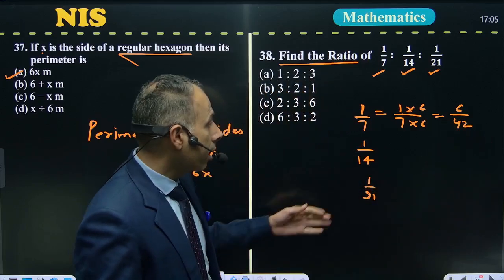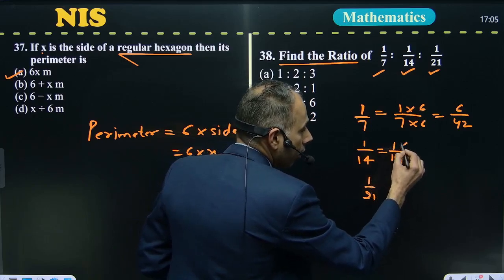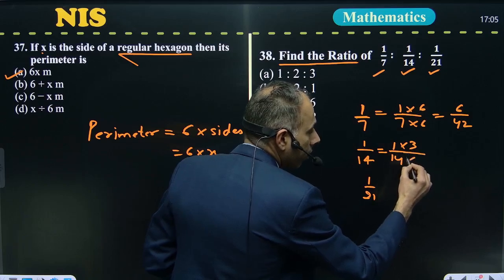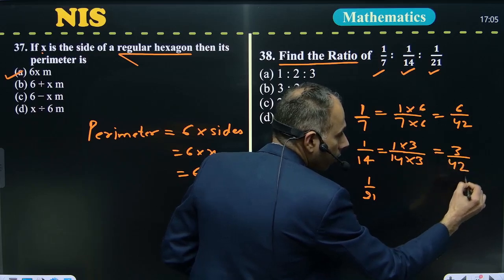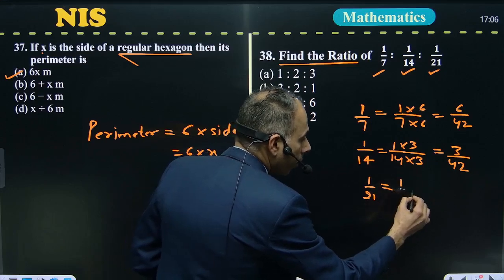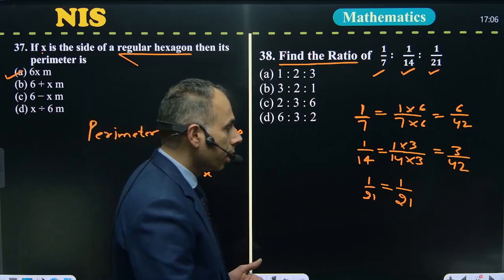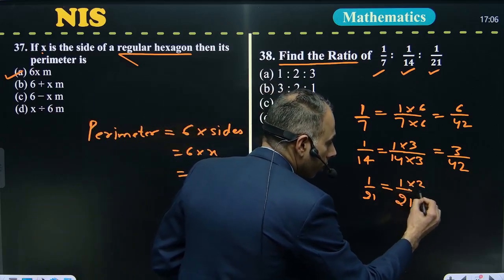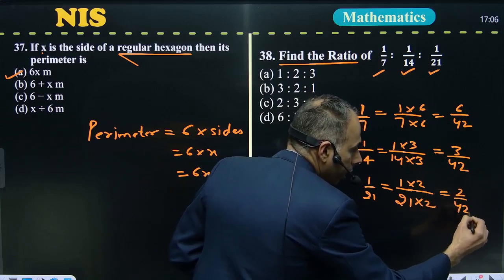In the same manner, you can convert 1 by 14 by multiplying and dividing by 3, so this is 3 upon 42. 1 upon 21, multiply and divide by 2, so the result is 2 upon 42.